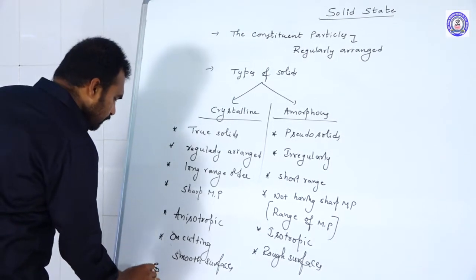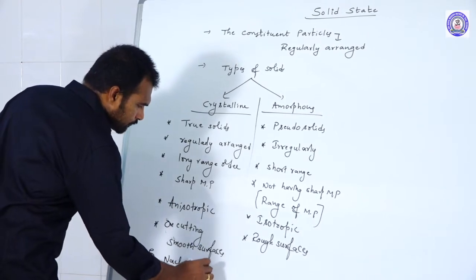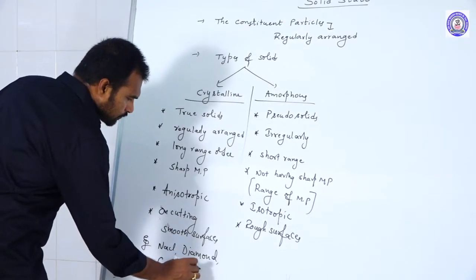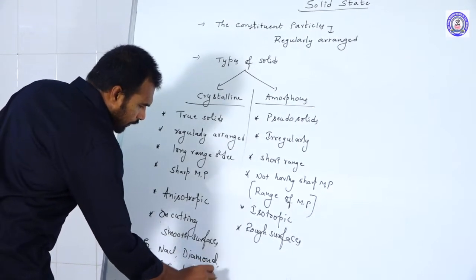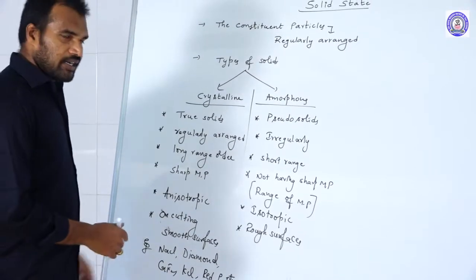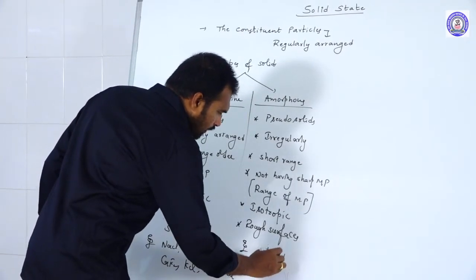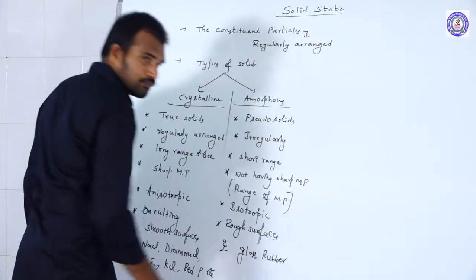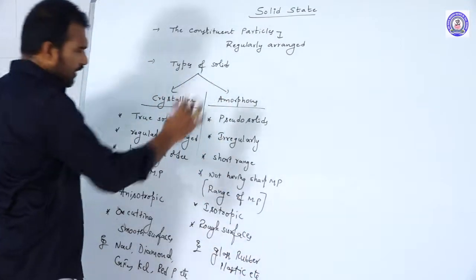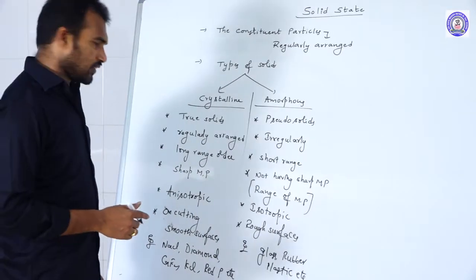Examples for crystalline solids are NaCl, diamond, CaF2, KCl, red phosphorus, etc. You can give so many examples. For amorphous solids, examples are glass, rubber, and plastic. Even plastic comes under amorphous solids. So these are the main differences between crystalline and amorphous solids.